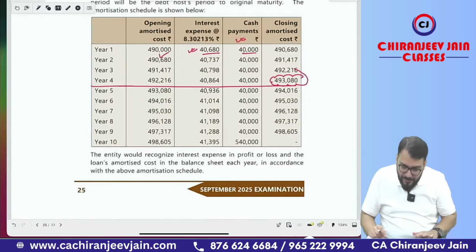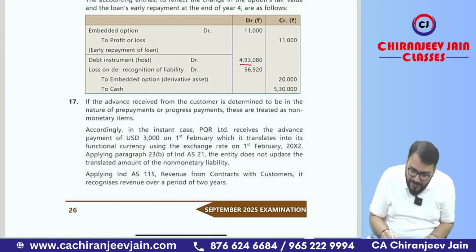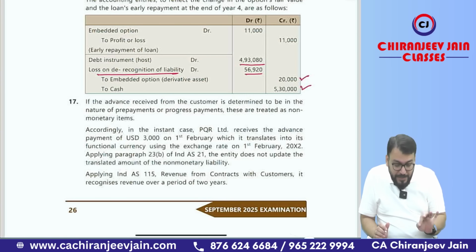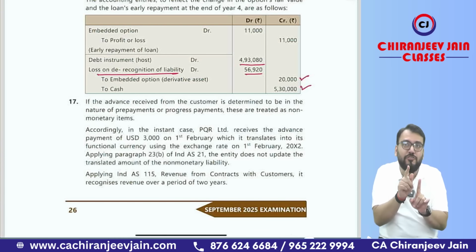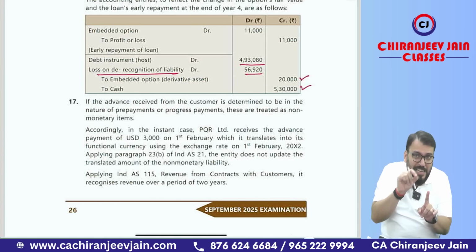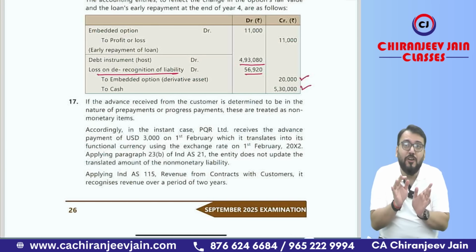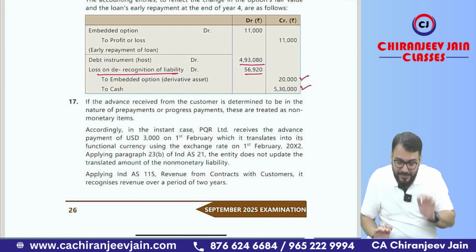Let us see the last journal entry. So in the last journal entry you can see 4,93,080, 56,920 loss on derecognition of liability, and 20,000 and 5,30,000. Correct? Super easy. But also a good question. Once again, a new question. Whenever you are conceptually strong, you can do it. I said at the initial stage when I started the RTP discussion that all questions are new. But if you are conceptually strong and have understood the information given in the question, all answers are very easy.